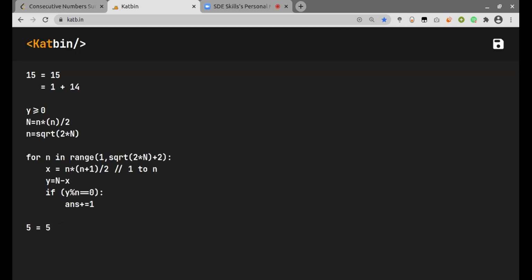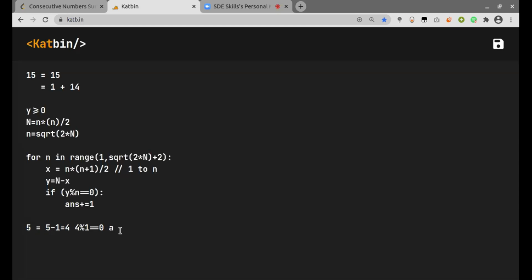So this is one term, correct? So now you subtract 1 from that, so it will be 4. And then the number of terms which I took was 1 here, and this will come out to be 0. So this is the case where we are taking 5 as the only term in the sequence.